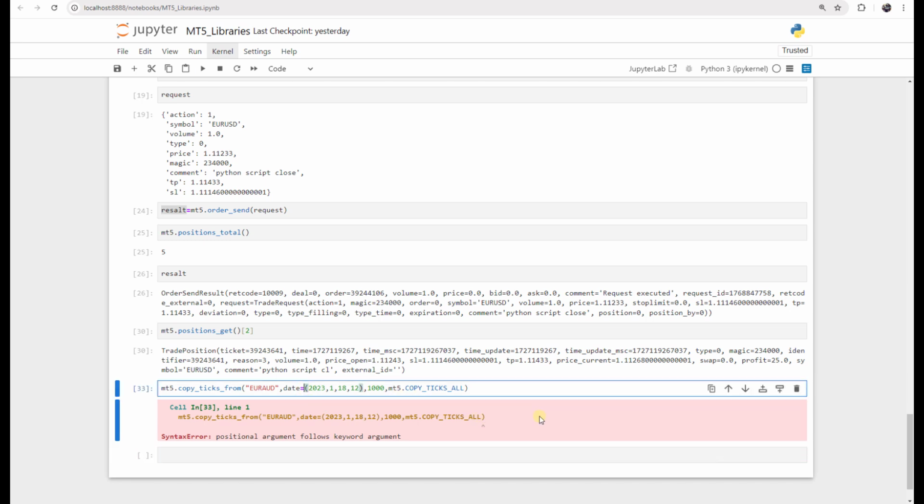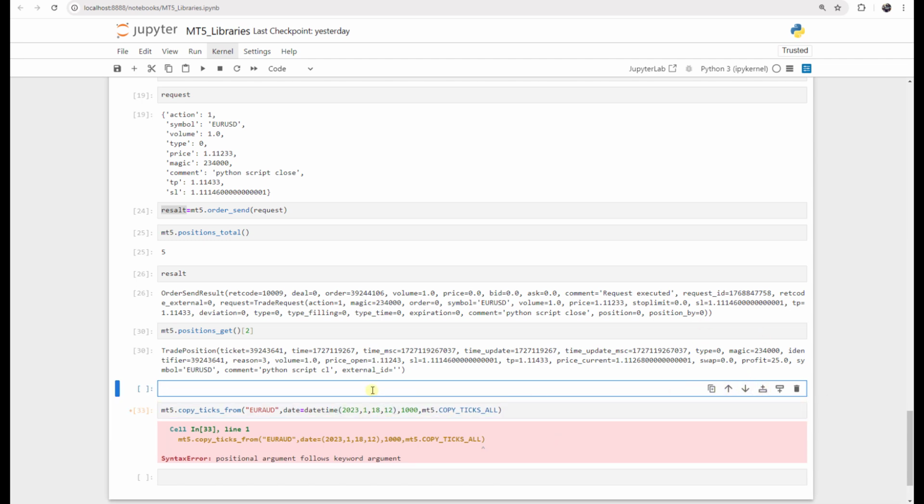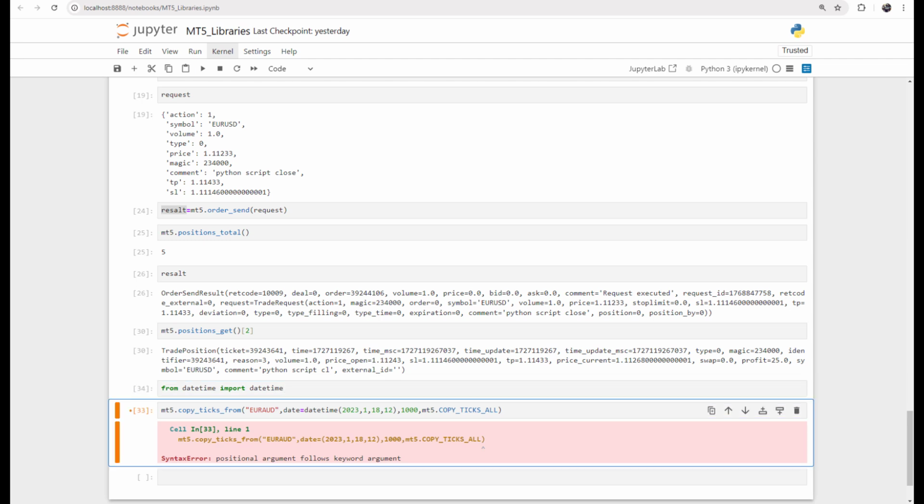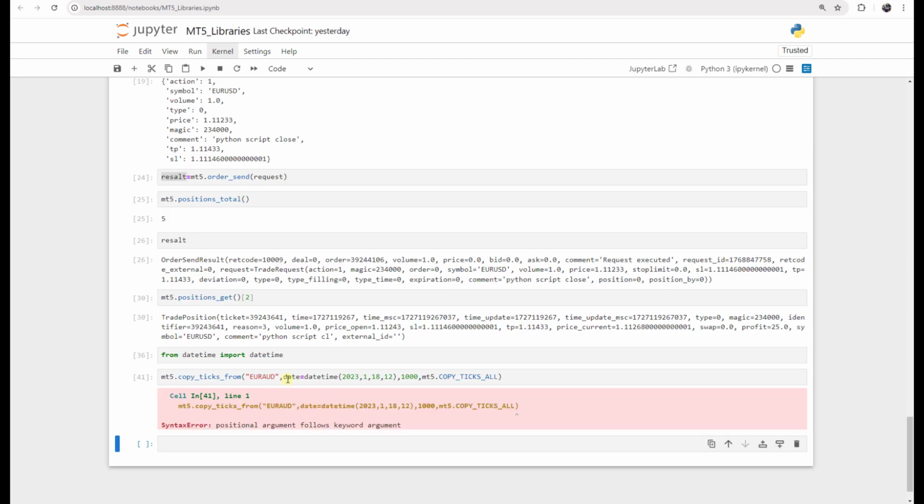Actually, this one should be a datetime object, but because we have not imported our datetime, we should say from datetime import datetime and press Shift and Enter. And if I run it again, I still have this error. I think we should just remove this date and directly enter this datetime here.